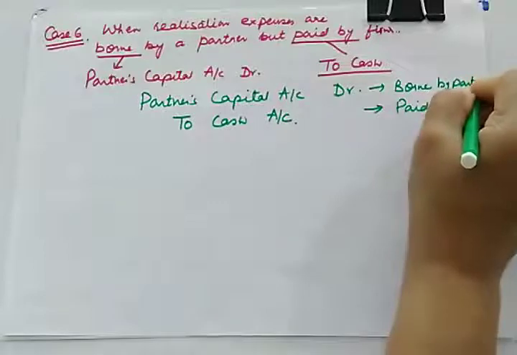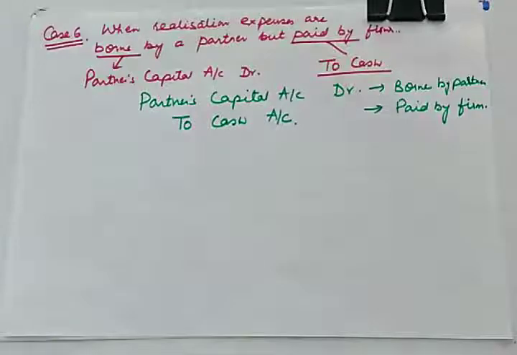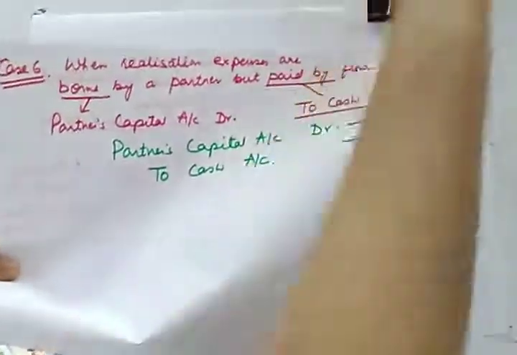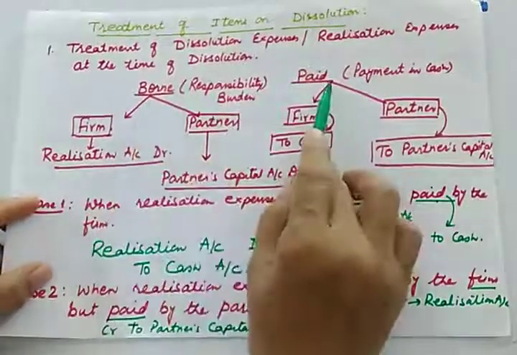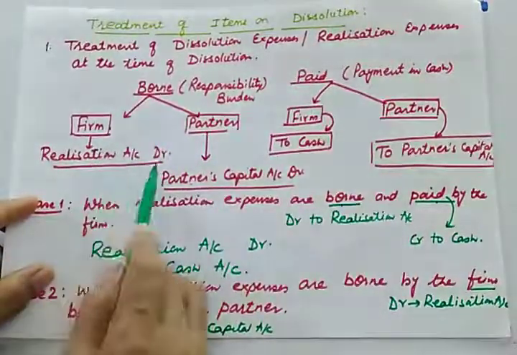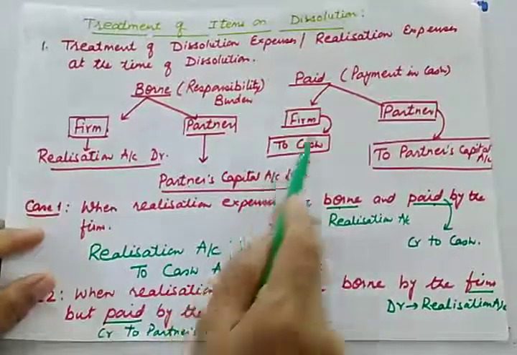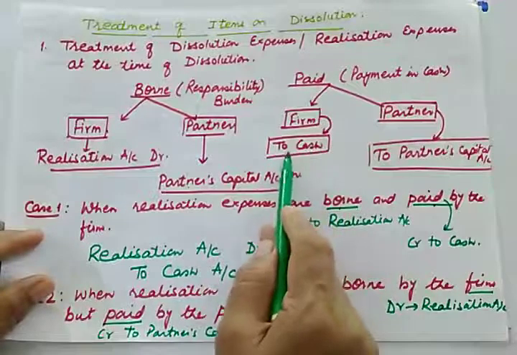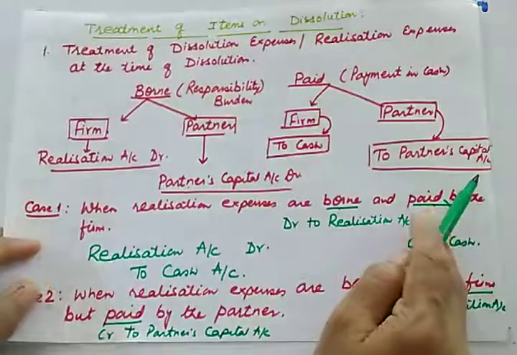So I hope all these 6 cases are clear to you. So let us revise these 6 cases. So first of all, I told you that you must know the meaning of borne as well as paid. If expenses are borne by the firm, then realization will be debited. Borne by a partner, then partner's capital account will be debited. And the payment part, if firm is paying, we'll be giving credit to cash, and if partner is paying, we'll give credit to partner's capital.